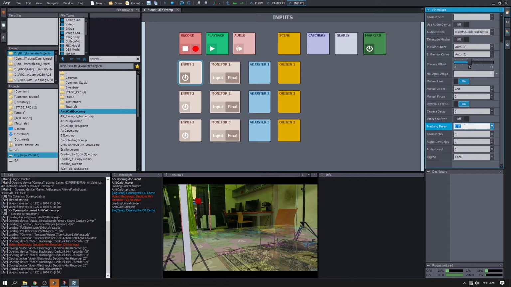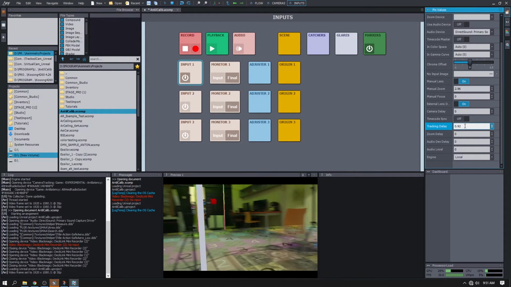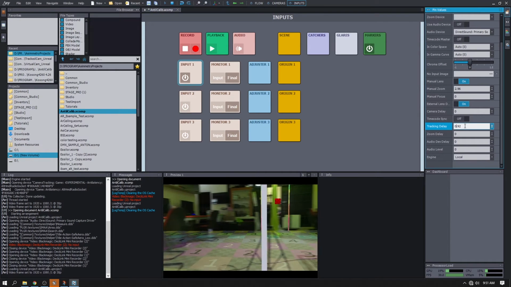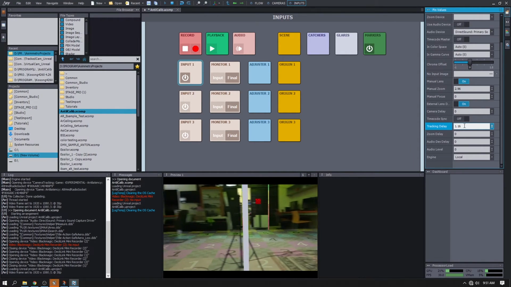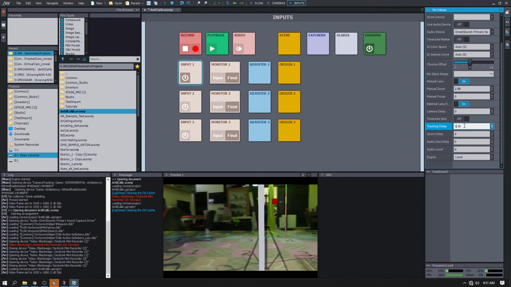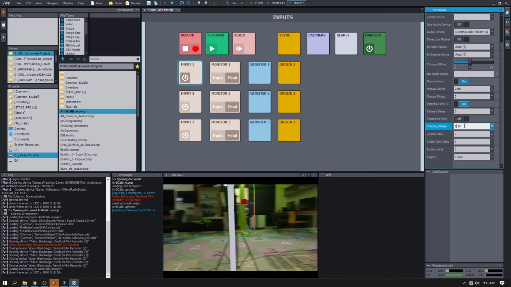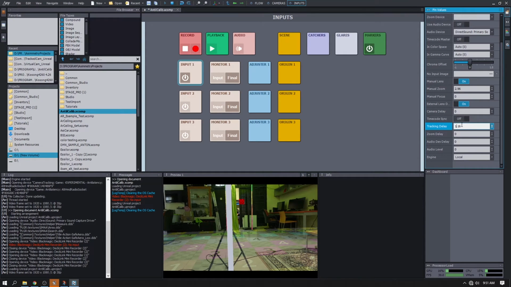We try to pan the camera to the right and left, back and forth. So I try to make a rough tracking delay compensation.